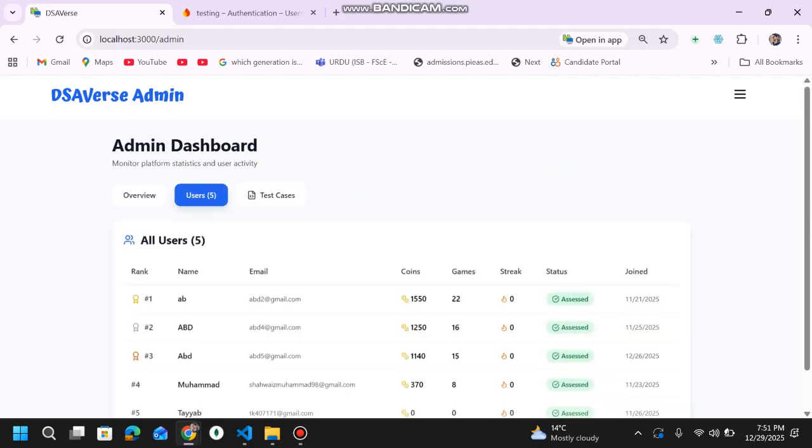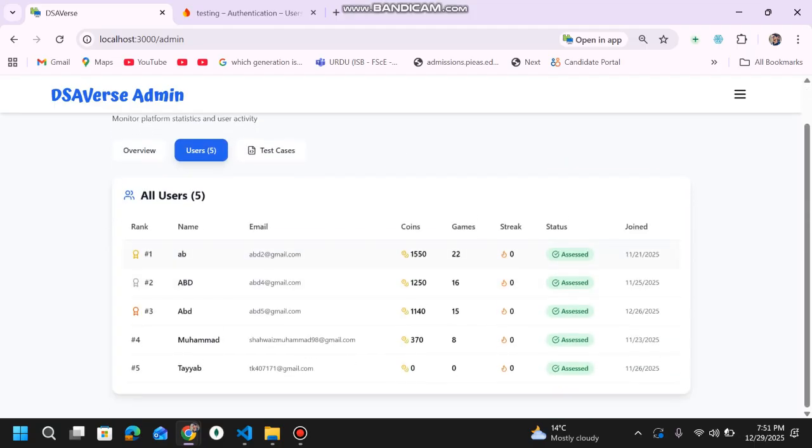This is the leaderboard. This is currently the admin Gmail, the admin email, and it is number one on the leaderboard due to the highest number of coins. Number two is this guy, and number three is this guy. This is actually my official account email that I use. This is Google Auth. So this is basically a leaderboard.